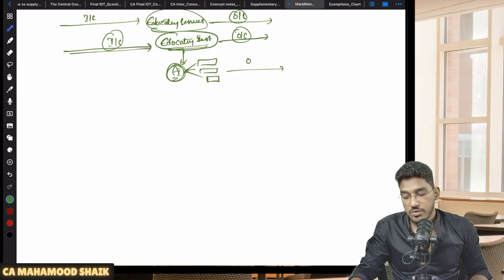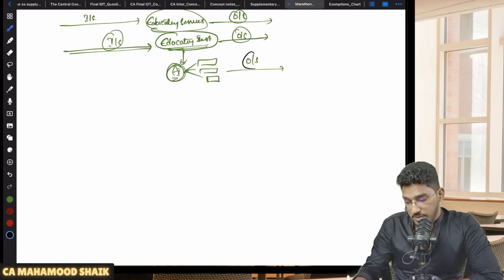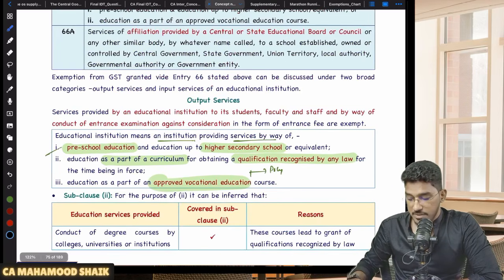Now, what kind of outward supplies are exempted? I have told you there are exemptions on outward supplies also. There are exemptions on inward supplies also. So first we will talk about outward supplies. Sir, what kind of outward supplies are exempted? So if you come here, what kind of outward supplies are exempted?